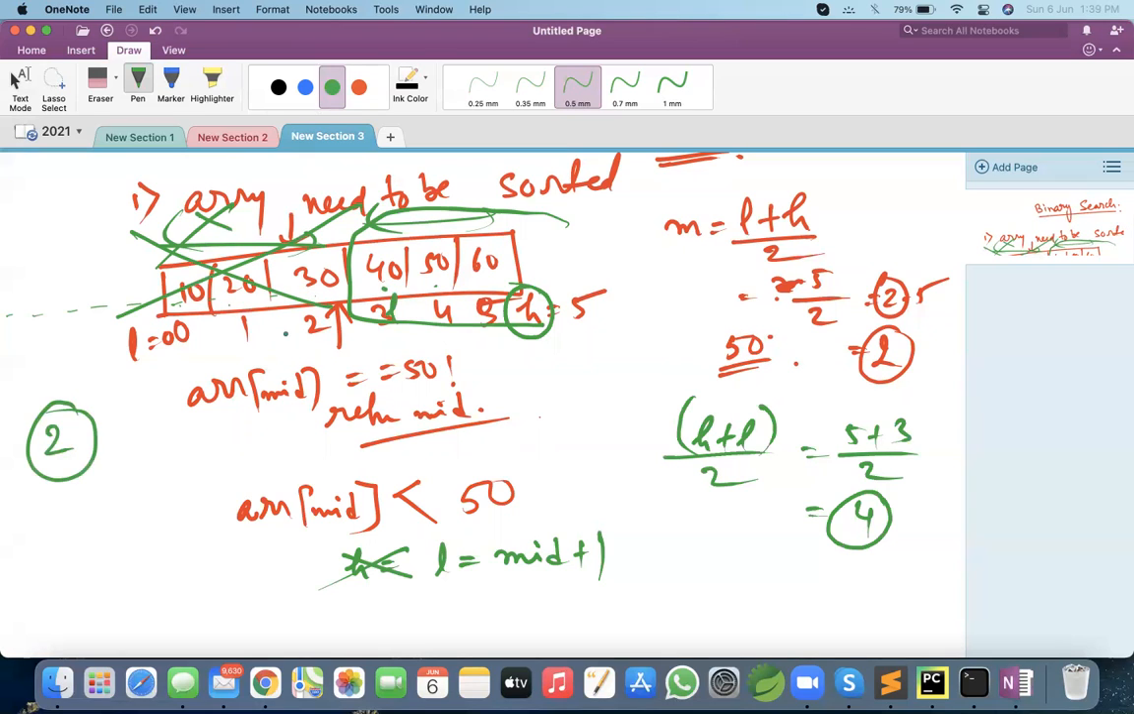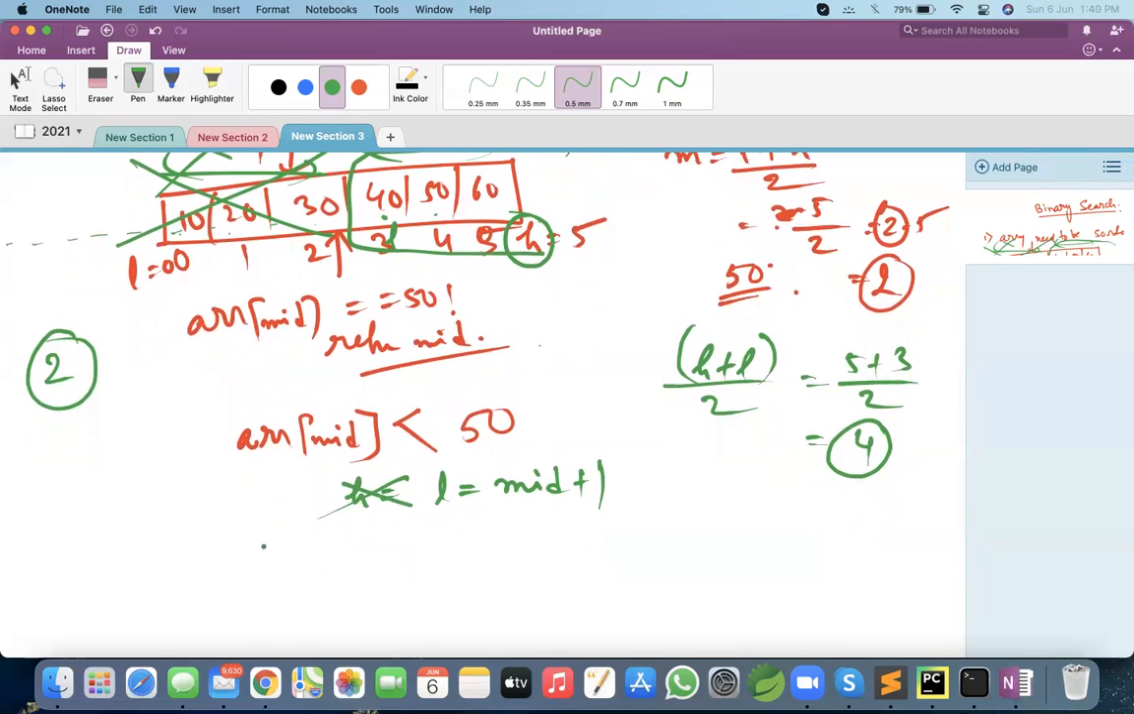Okay, that is how binary search reduces time. Now, let us assume we are searching for 20 instead of 50. So this condition is not satisfied, this is also not satisfied, so